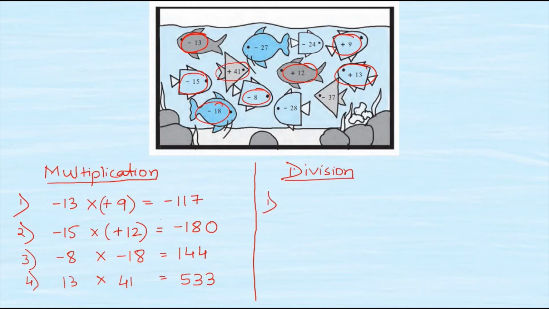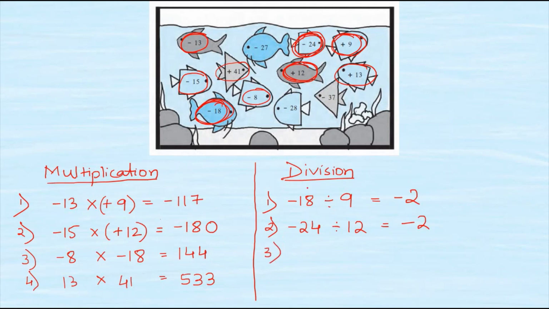And the first pair, minus 18. See here we have minus 18 and we also have plus 9. So minus 18 divided by 9. The answer I get is minus 2. Similarly, the next one I have minus 24. Here it is minus 24 and we have plus 12 here. So I will write minus 24 divided by plus 12. The answer I get is again minus 2.